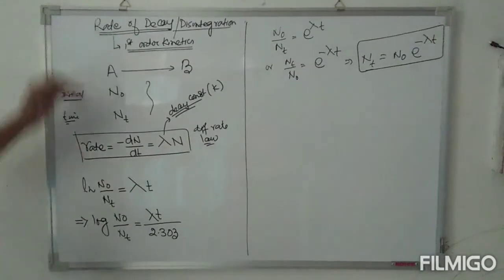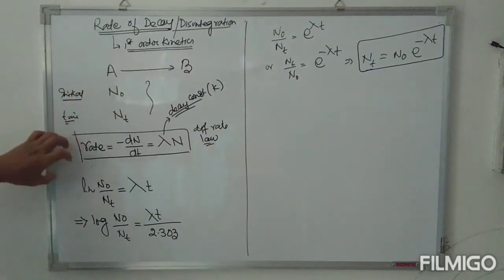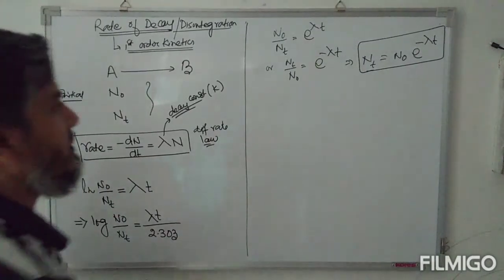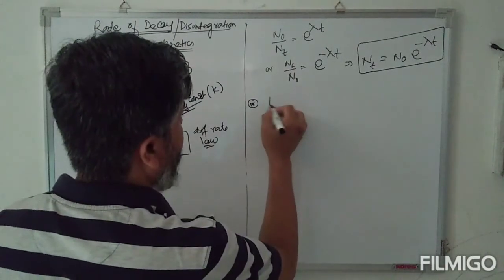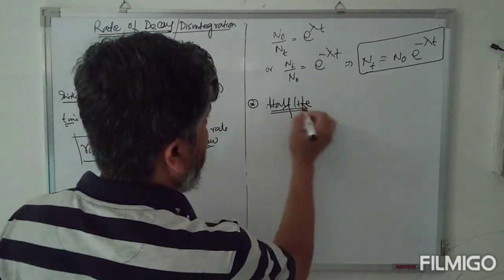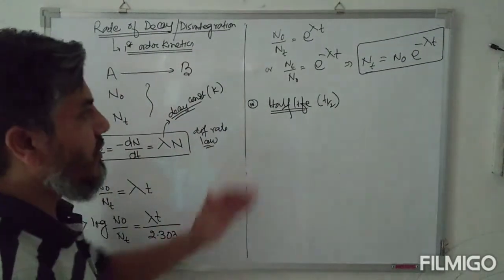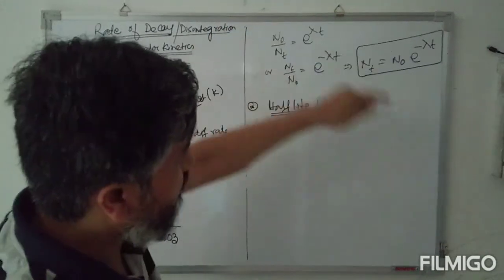So simply saying, these are all the equations applicable to first order kinetics. All the characteristics of first order kinetics will also be equally applicable to the radioactive decay process. Now an important characteristic of first order kinetics is half-life, the time required for the initial amount to decompose to half of the initial value.